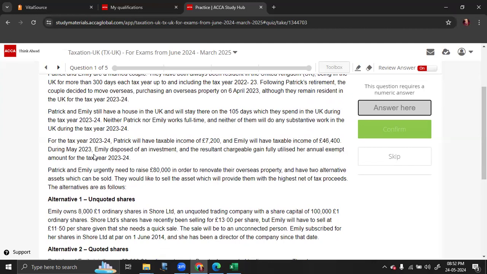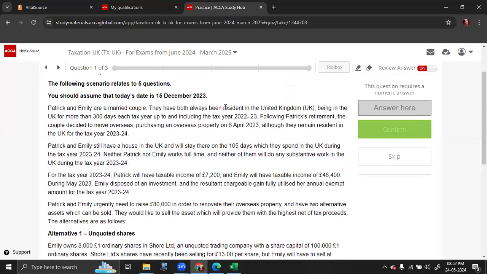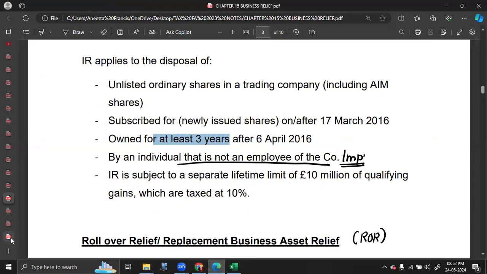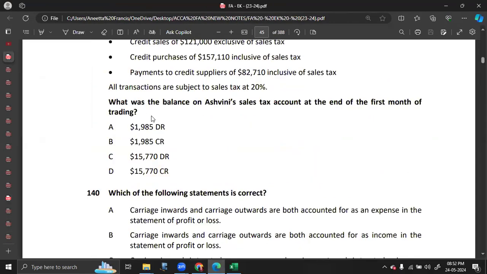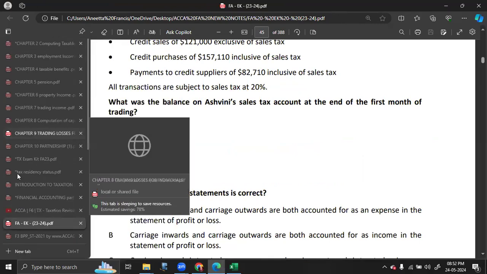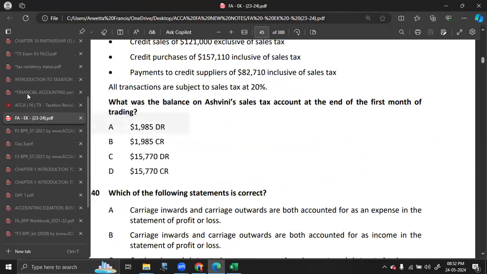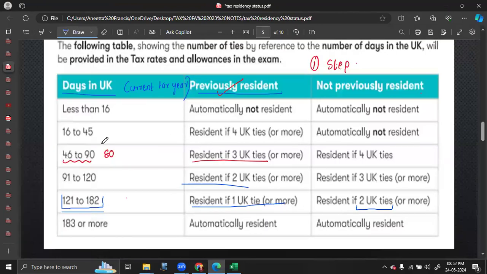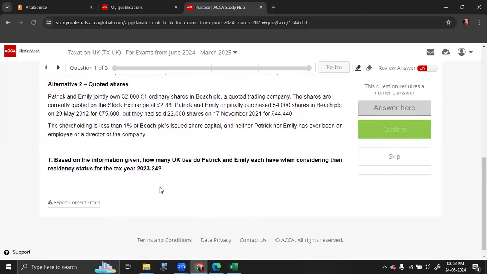The last one is the sufficient ties test. They are spending 105 days during the tax year and they were previously resident. So I have to go to the data, the tax residency status. Previously resident, spending 105 days during the tax year. So a minimum of 2 ties have to be met in order to be classified as a UK resident. How many ties are required? So the answer is 2 ties are required.